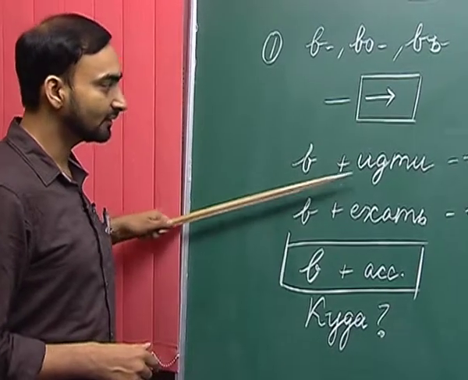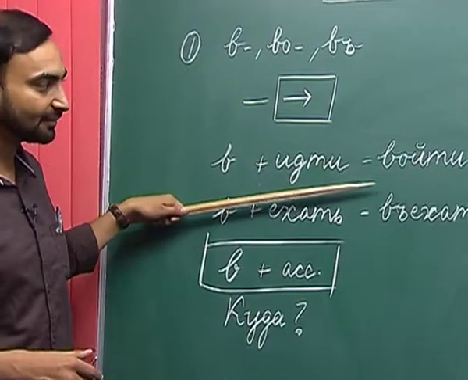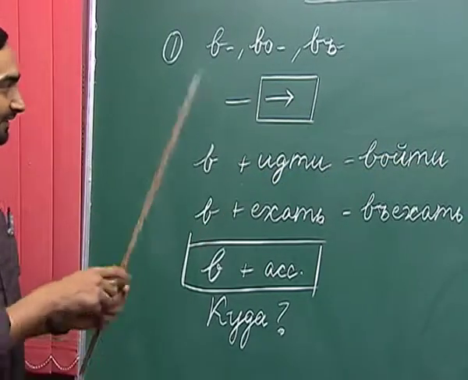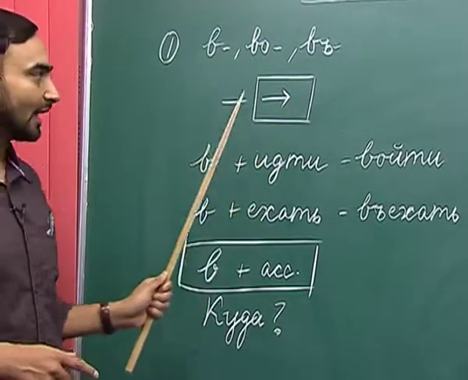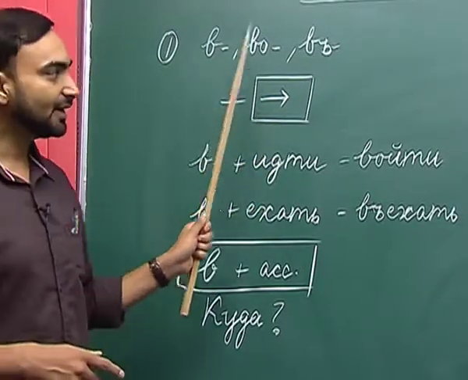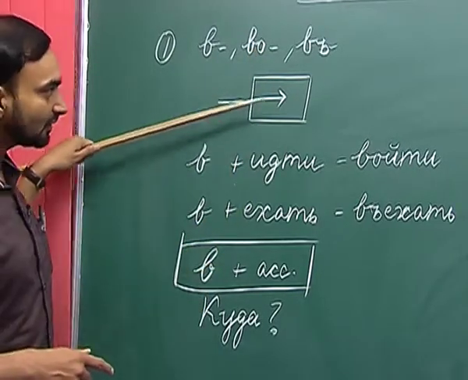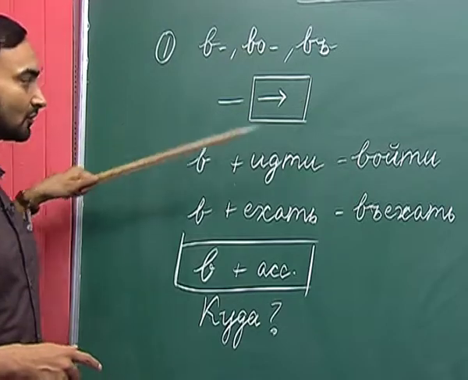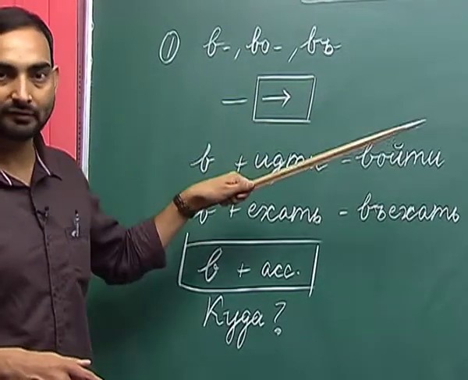I have represented войти with an image, and it represents the meaning of в. As you can see, the arrow goes inside. So, войти will mean to go inside, to go in.